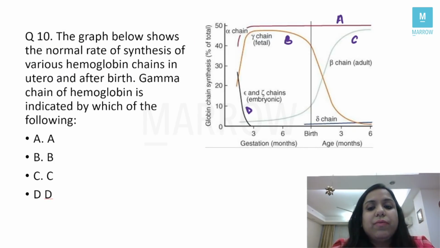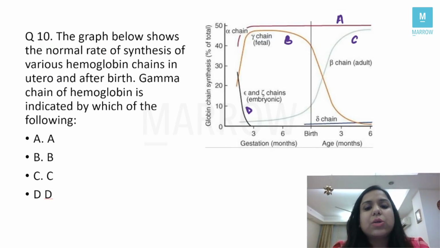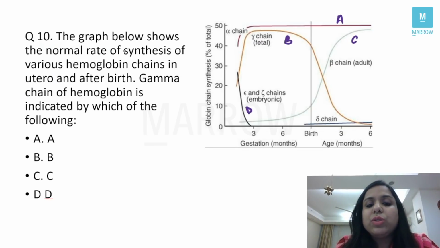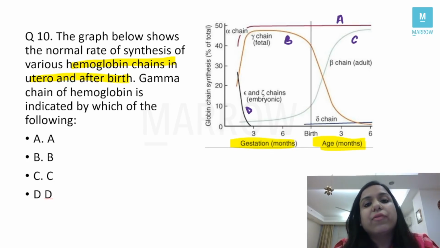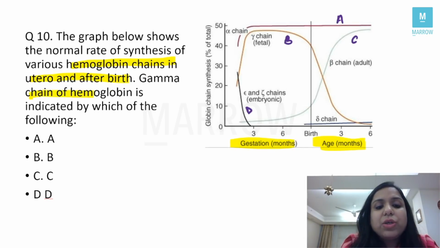Next question, very easy again, students. Next concept based question covered in the class. The graph below shows the normal rate of synthesis of various hemoglobin chains in utero. This is in gestation, and on the right side we see after birth. Gamma chain of hemoglobin is indicated by which of the following?